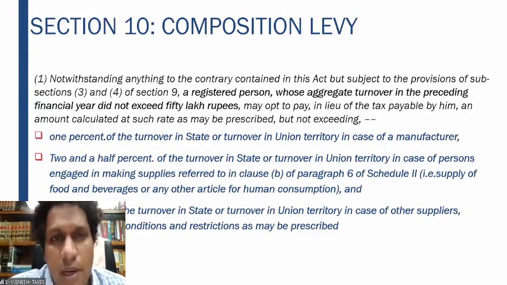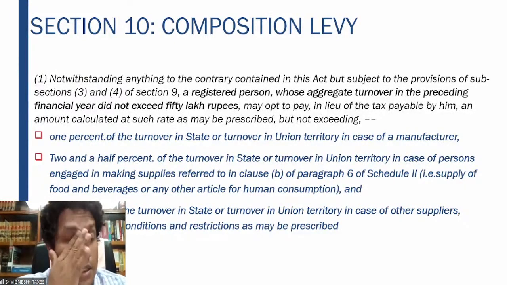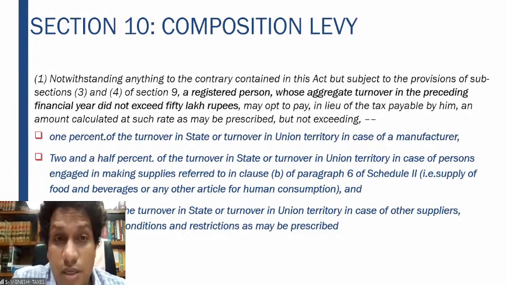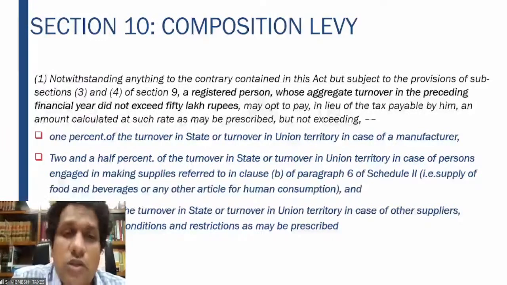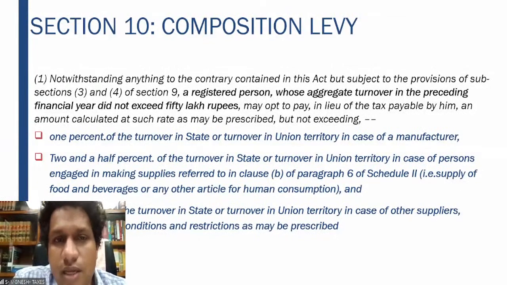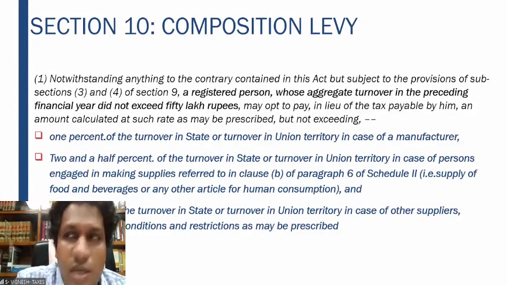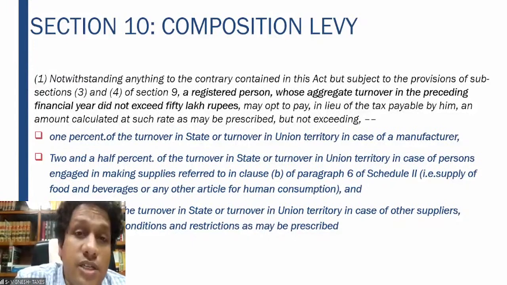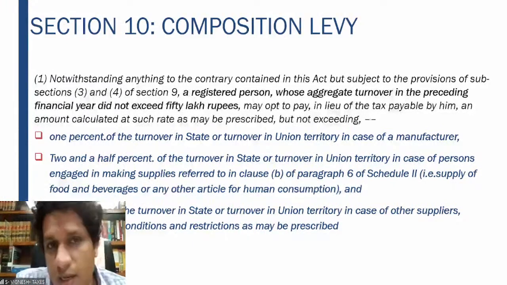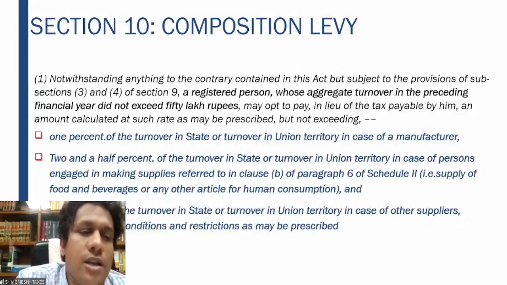So for such businesses, the government has introduced the composition levy. In earlier VAT laws, when value added tax was there, it was also termed as turnover tax. So the same turnover tax has been replicated as composition levy in section 10 of the CGST Act 2017. So this composition levy, what does it say?